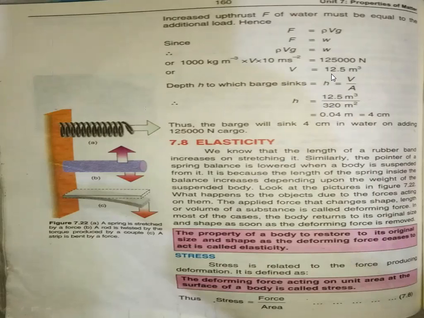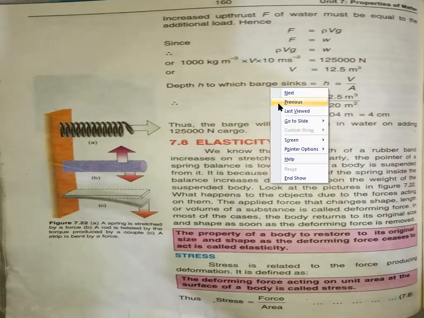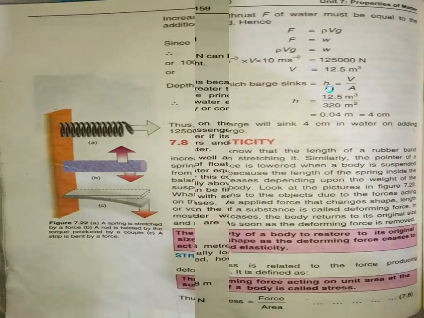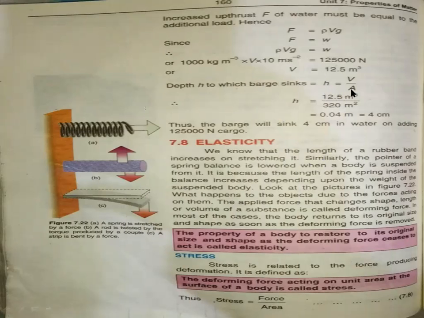The volume I just calculated is 12.5, and the area I calculated is 320. So substitute these values. 12.5 cubic meter divided by 320, the depth you find is 0.04 meter, which if you convert into centimeter will be 4 centimeter.